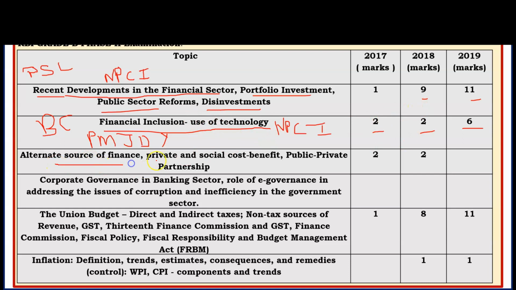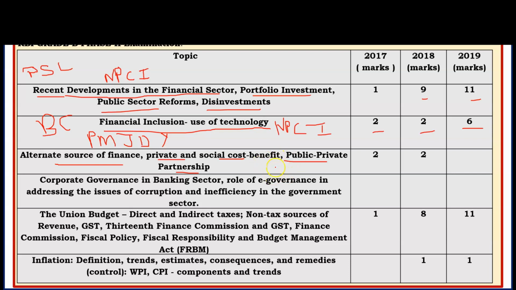Next is alternate sources of finance, private and social cost benefit, public-private partnership. In this chapter, for the static part you have to cover the basic definitions of the terminology given, and what the alternative sources of finance are. For public-private partnership and social cost benefit, cover the static terminology: what is triple P, the build, operate, transfer model, and other things.